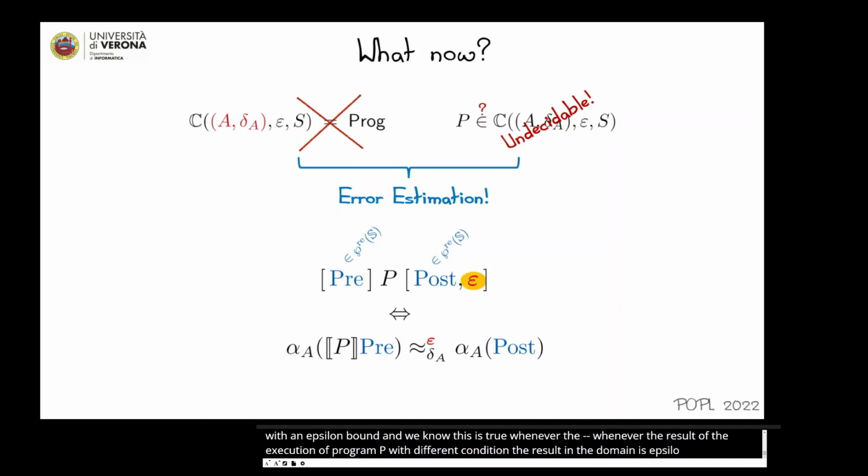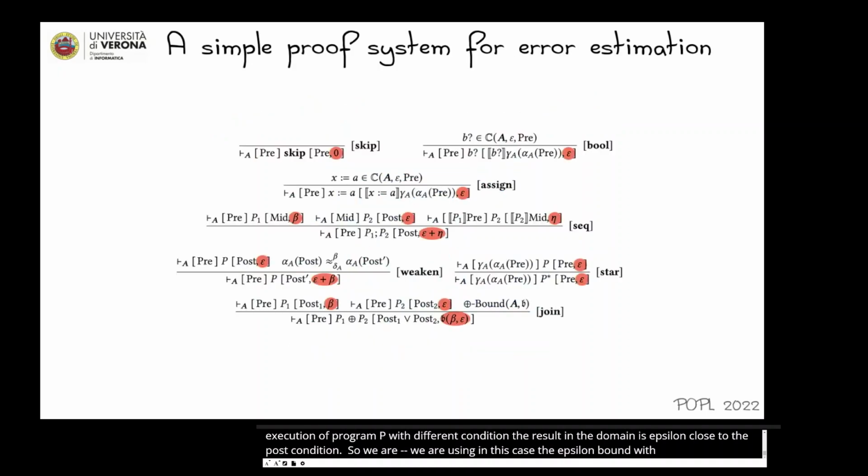So we are using the epsilon bound together with the postcondition in the triple. So we define a simple proof system for error estimation, such that we collect in the postcondition the error accumulated during program analysis.